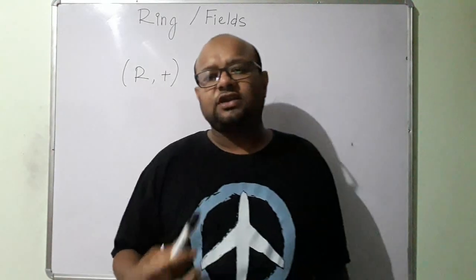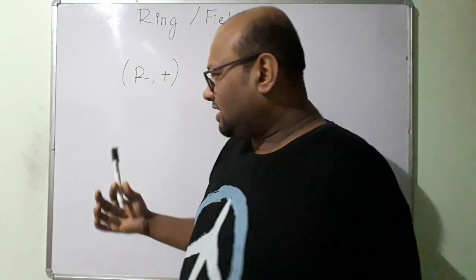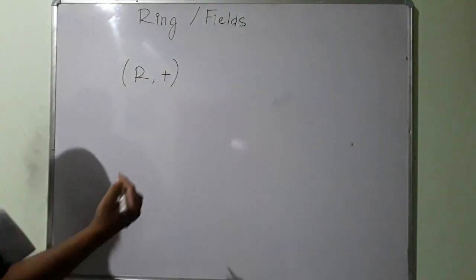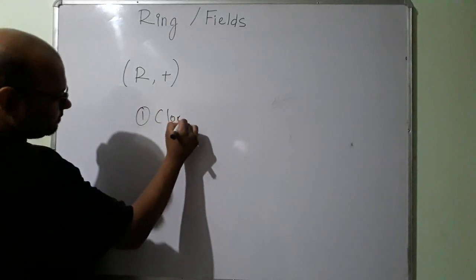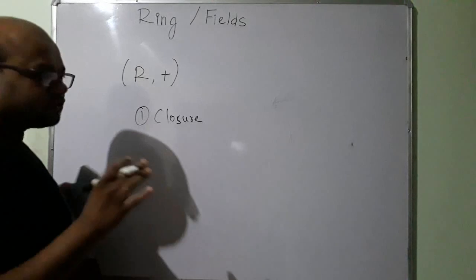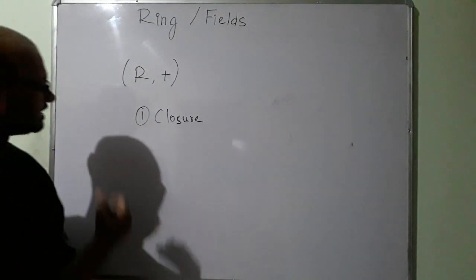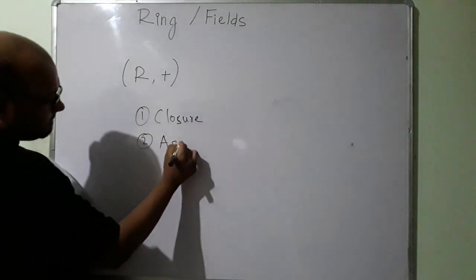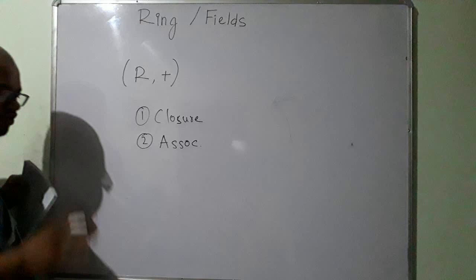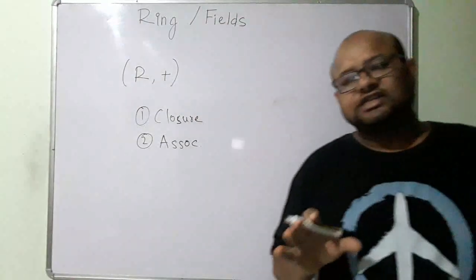So what we tried to figure out in the last video was whether the closure property was satisfied. First the closure property. If the closure property was satisfied, then we said that it was an algebraic structure. Then we saw if associativity was satisfied. If associativity was satisfied, we said it was a semigroup.